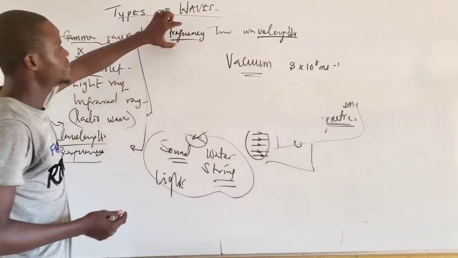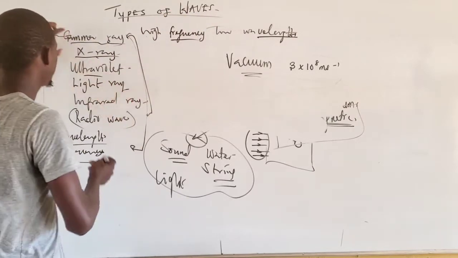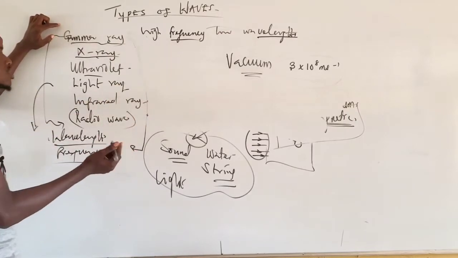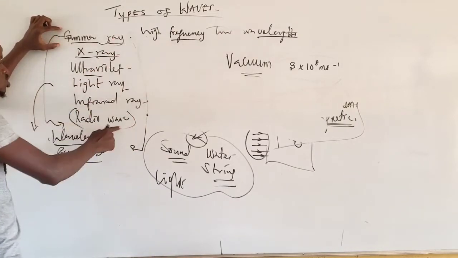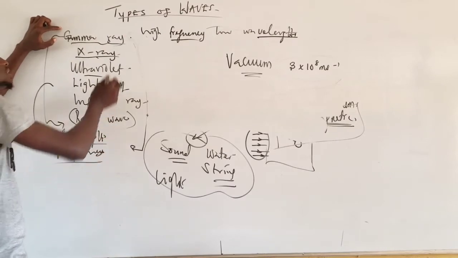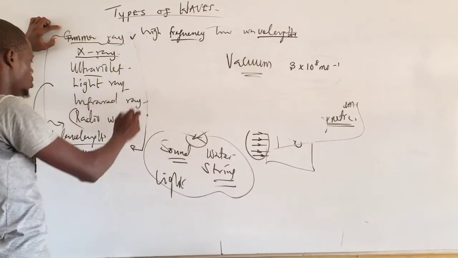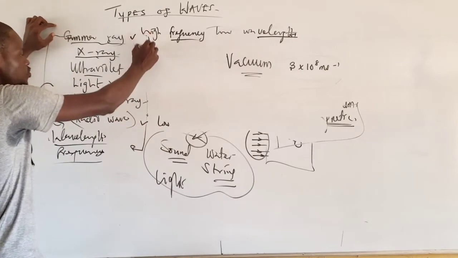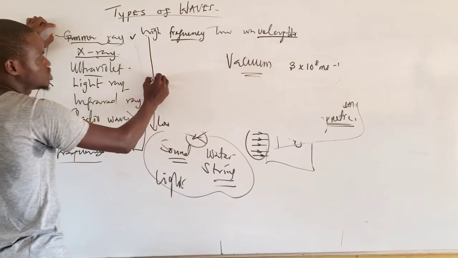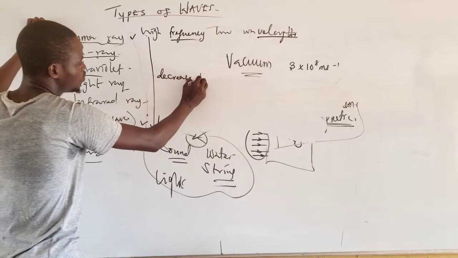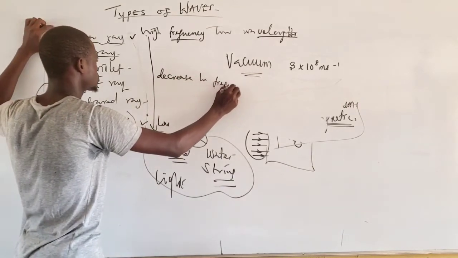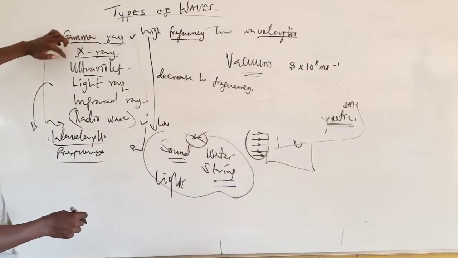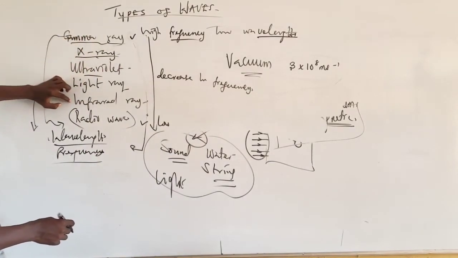Based on their frequency and wavelengths, there is a decrease in frequency when moving from gamma ray to radio wave in this order: gamma, X-ray, ultraviolet ray, light ray, infrared, radio wave.